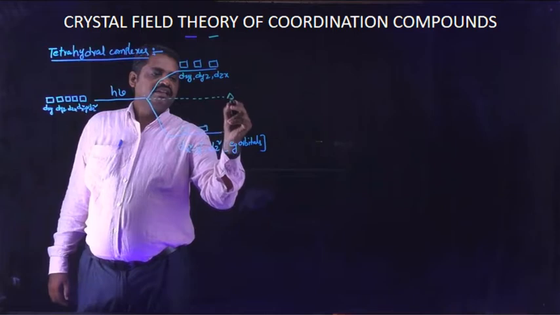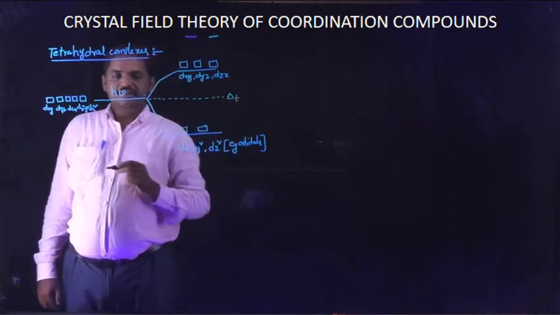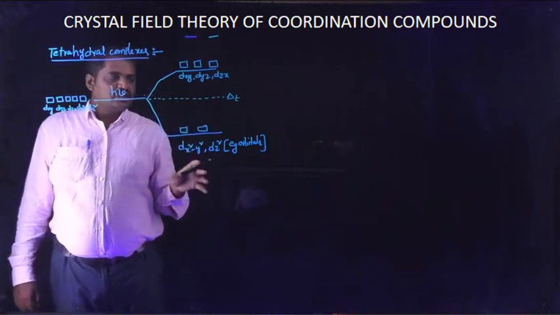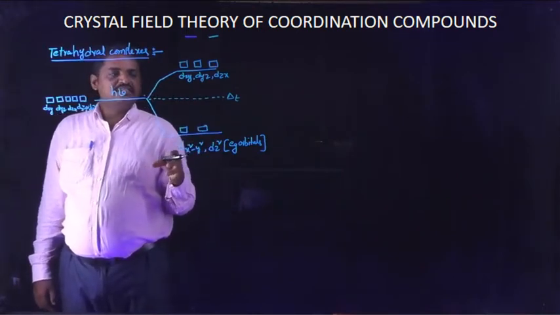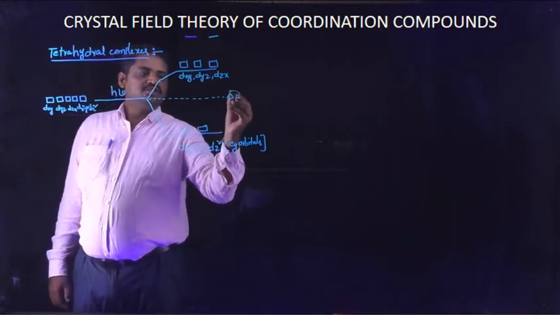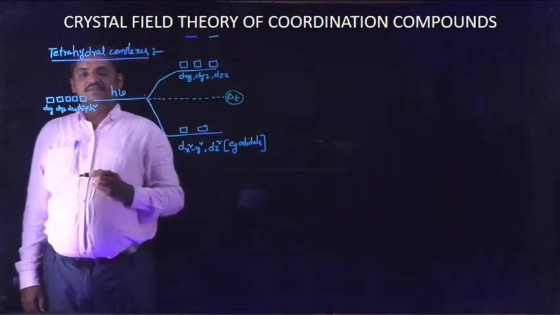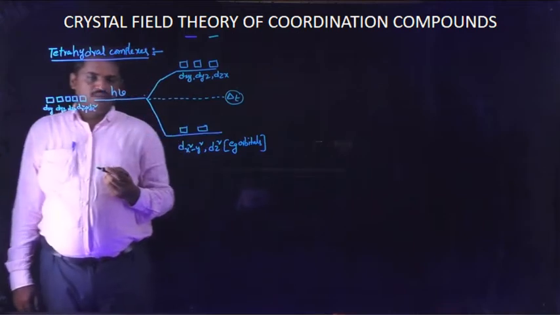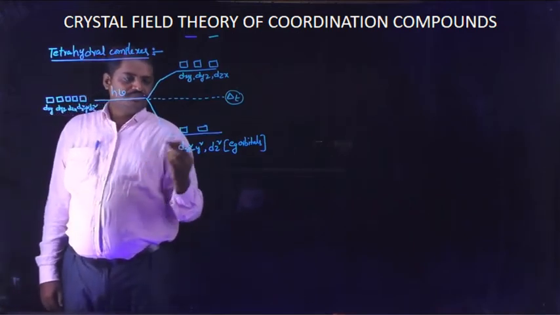It is indicated as delta T, where delta indicates the energy barrier. In a tetrahedral complex, this barrier is expressed as delta T. Okay, students.